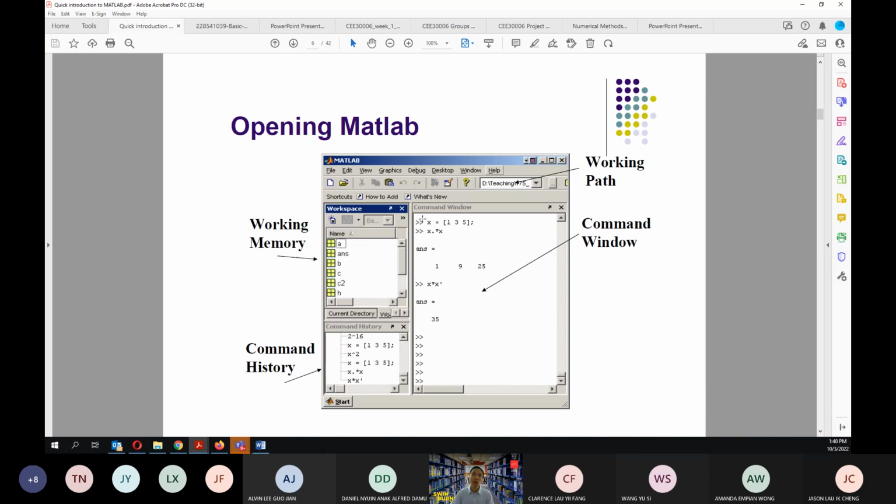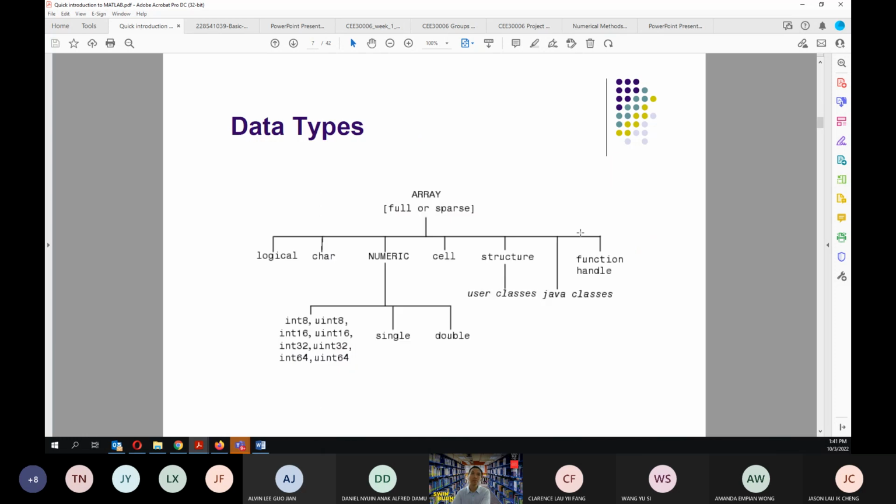We are talking about the early version of MATLAB. The current version will not look like this, but it's almost the same. You have this workspace that I showed you yesterday, which can be deleted using a clear command. And you have the command history and the command window here. So the main features are the command window, command history, working memory, and working path.